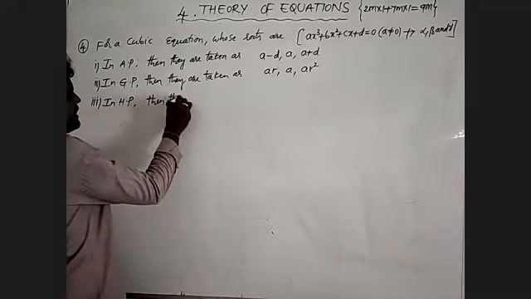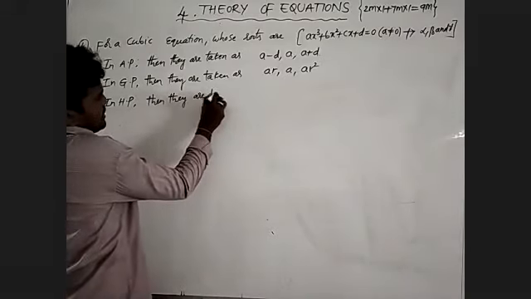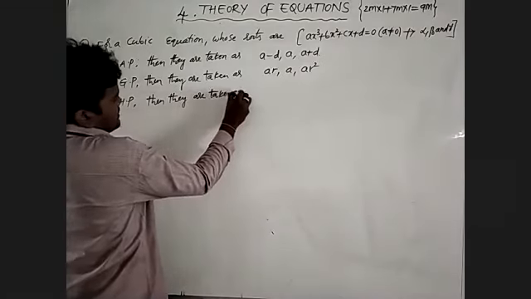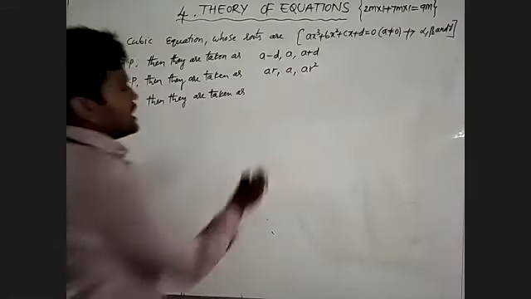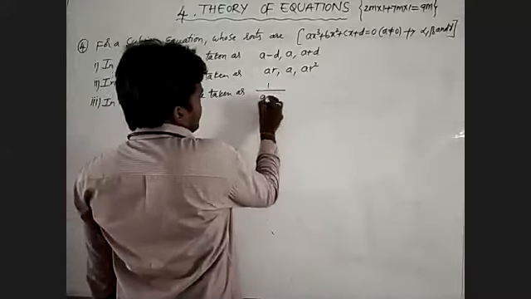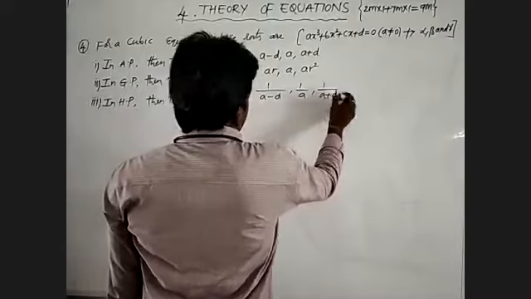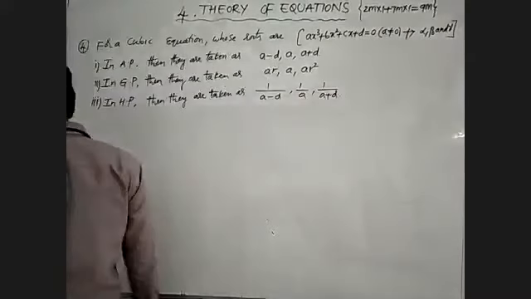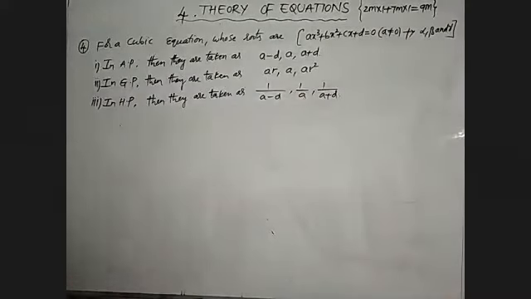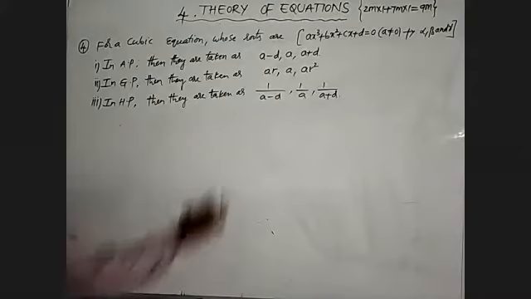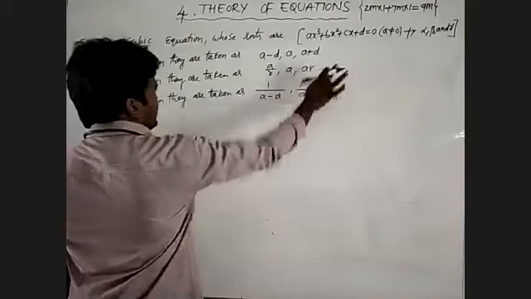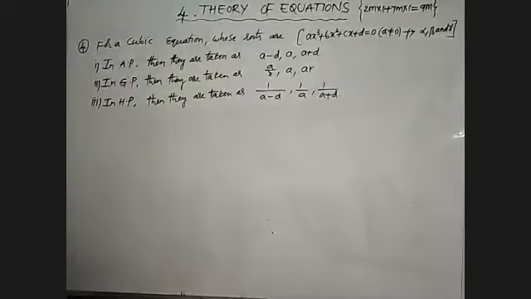Then they are taken as, I will take the three roots as 1 by a minus d comma 1 by a comma 1 by a plus d. This is for a cubic equation.